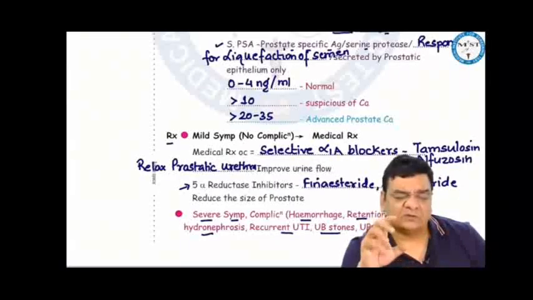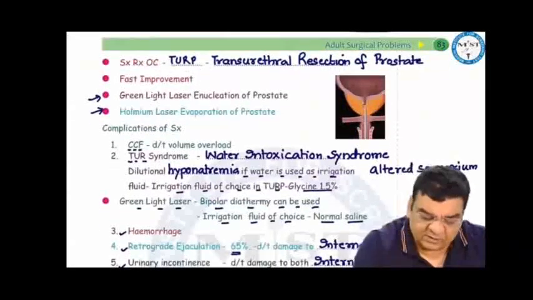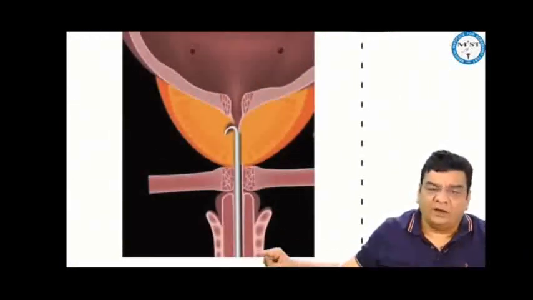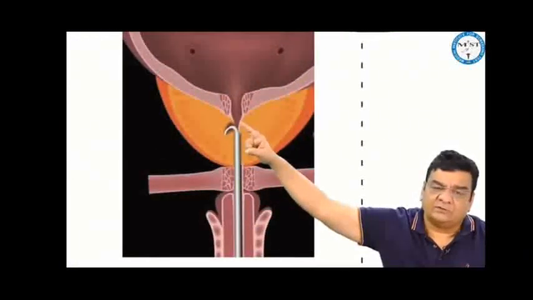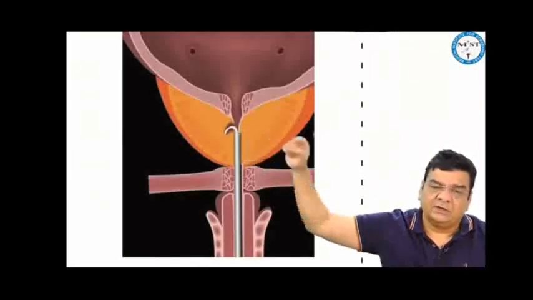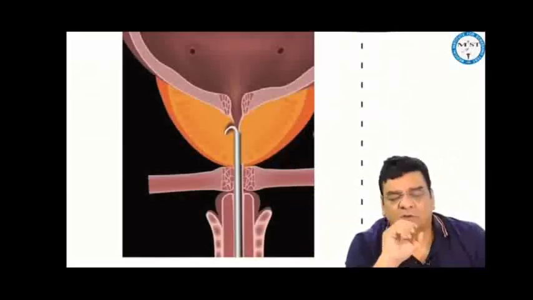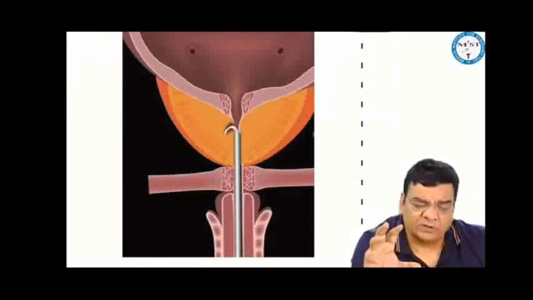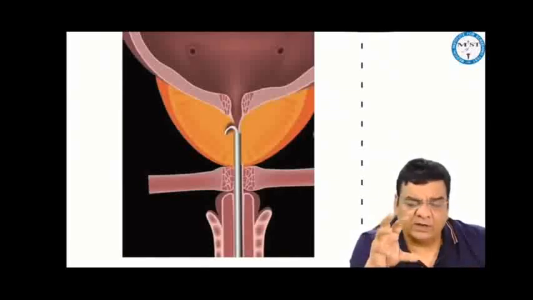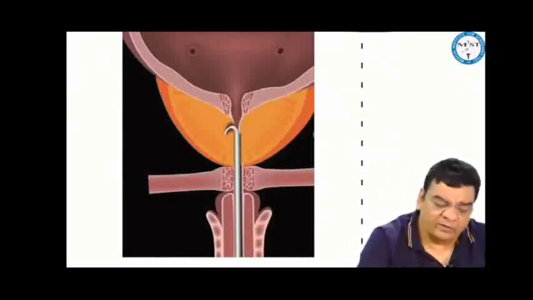And for surgical removal of prostate, the gold standard treatment is TURP, where we do a transurethral resection of prostate. And in this TURP, we are using irrigation fluids. Irrigation fluid of choice in TURP is 1.5% glycine. We have got other modalities also, like green light laser enucleation of prostate, holmium laser enucleation of prostate. Green light laser has the advantage where bipolar cautery can be used, where normal saline can be used as irrigation fluid.